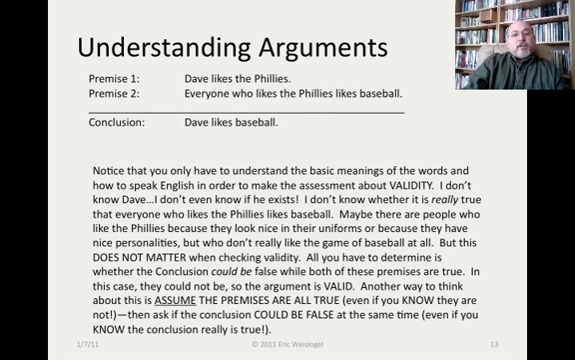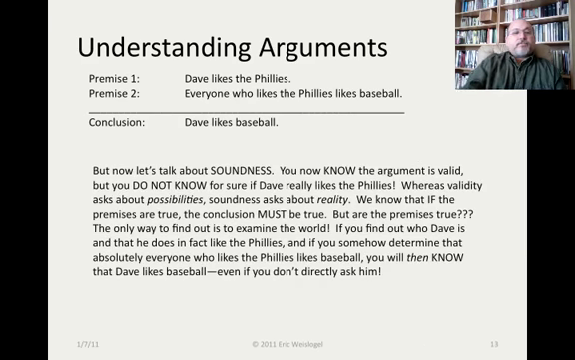All you have to determine is whether the conclusion could be false while all of the premises are true. In this case, they could not be, so the argument is valid. Another way to think about this is to assume the premises are all true, even if you know that they aren't true. Assume that they're true, and then ask yourself, could the conclusion be false at the same time, even if you happen to know the conclusion's true? We'll have more examples. All right?